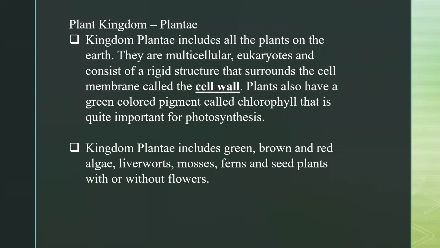So Kingdom Plantae includes green, brown, and red algae, liverworts, mosses, ferns, and seed plants with or without flowers, like gymnosperms and angiosperms. We'll discuss all these in the next slides.